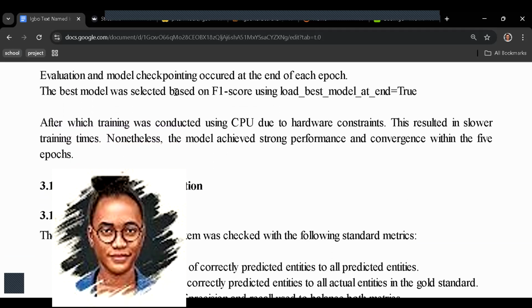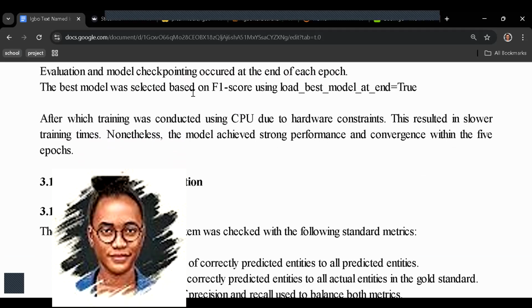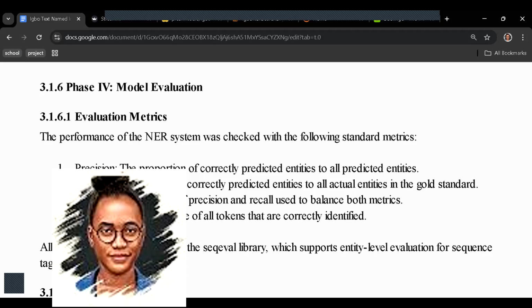All right. Then remember that we did not use GPU. We used the CPU. The system was constrained, the brand or maybe the level of the system. The only thing that happened was that the model training took a longer time. Okay, that's what happened. So after everything, we did the model evaluation.